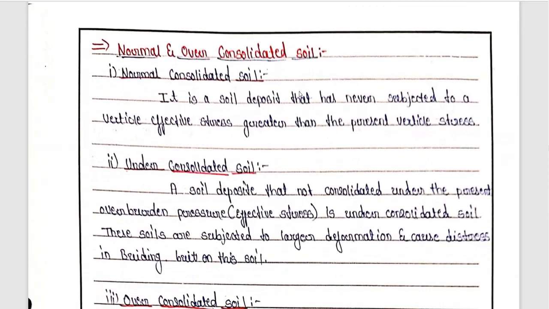It is a very simple topic, you will be able to understand it very easily. So you can see over here, what is normally consolidated soil? It is the soil deposit that has never been subjected to vertical effective stresses greater than the present vertical stresses. So whatever the present vertical stresses are, they are the maximum of the vertical stresses which the soil was subjected to in the past. That is called normally consolidated soil.